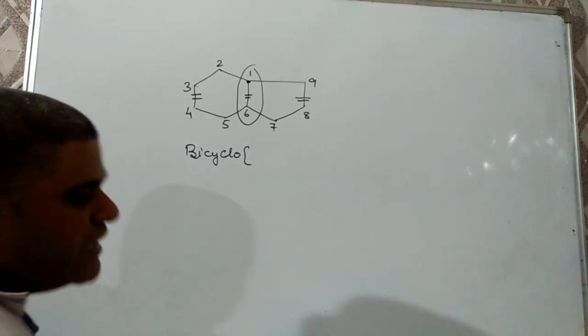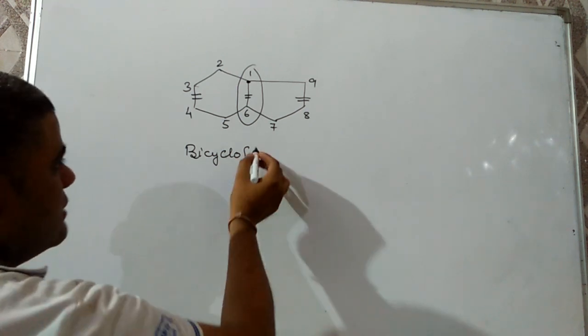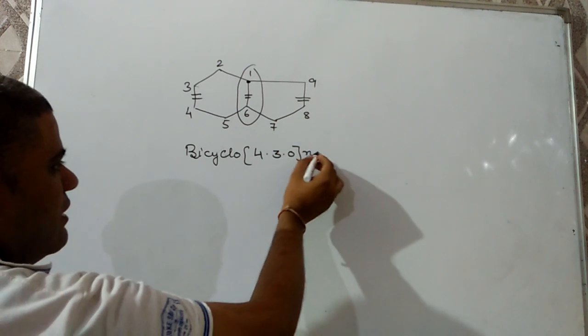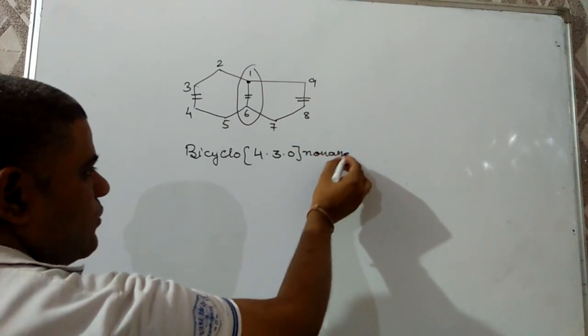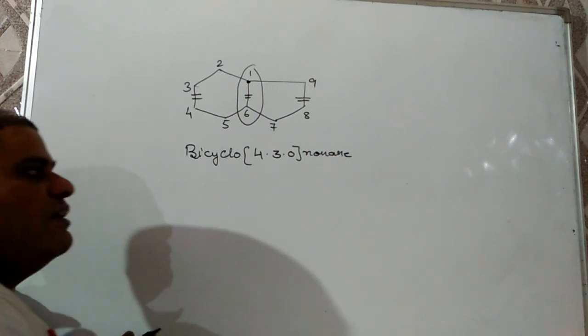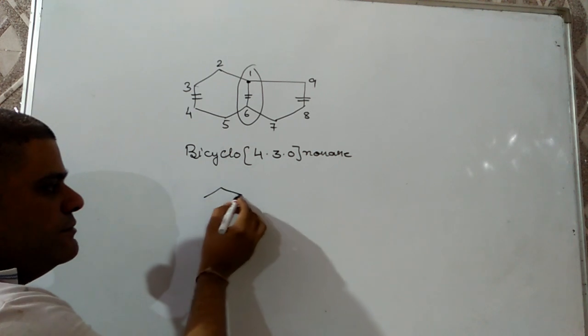Then we have to write down the number of carbons of the bridges in descending order: 4, then 3, then 0, and total will be 9, and then finally the word root and the prefix. So the name will be bicyclo 4.3.0 nonane. Next compound I am taking.